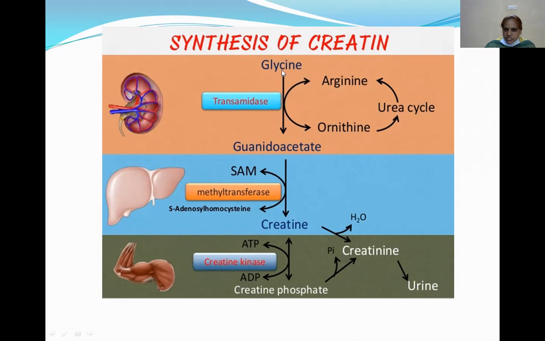That means the guanido group of arginine is combined with glycine and produces guanidoacetate. This reaction is catalyzed by transamidinase. This reaction occurs in the kidney.